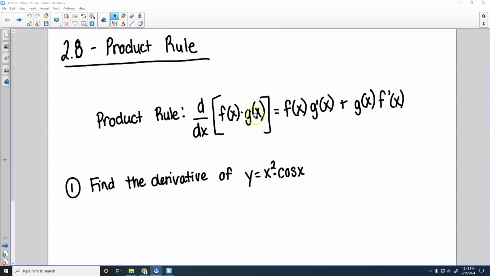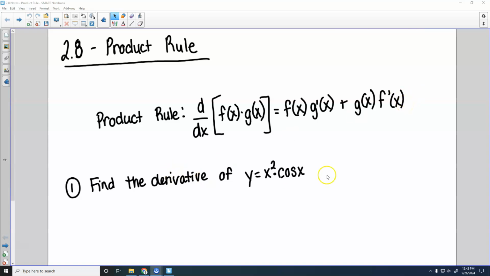So the product rule. This is a rule that we use for taking derivatives. If I have something like y equals x squared times cosine x, it seems as if you should be able to do the derivative of x squared is 2x, and the derivative of cosine is negative sine, and then you just slap them together, right? But you cannot. When we take the derivative of two things that are multiplied together, so we've got f of x times g of x, we have to do f of x times g prime of x plus g of x times f prime of x.